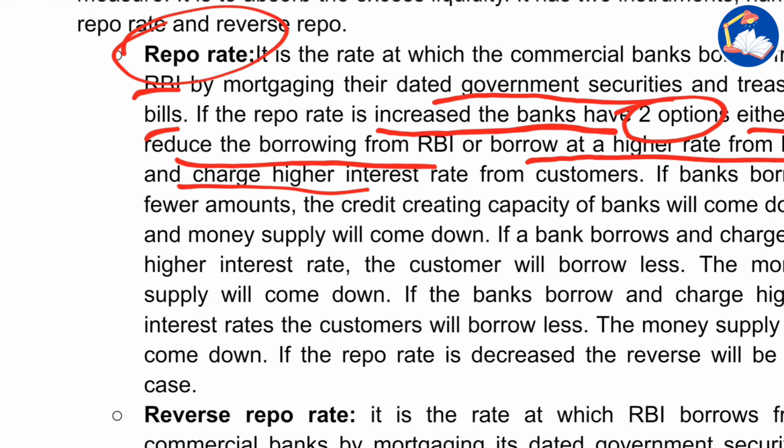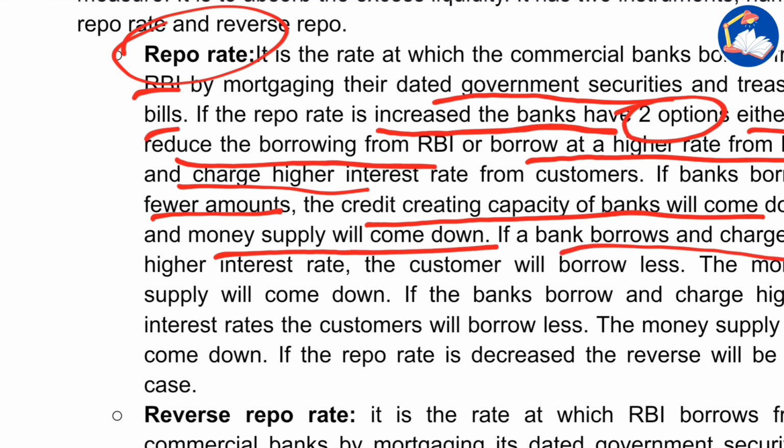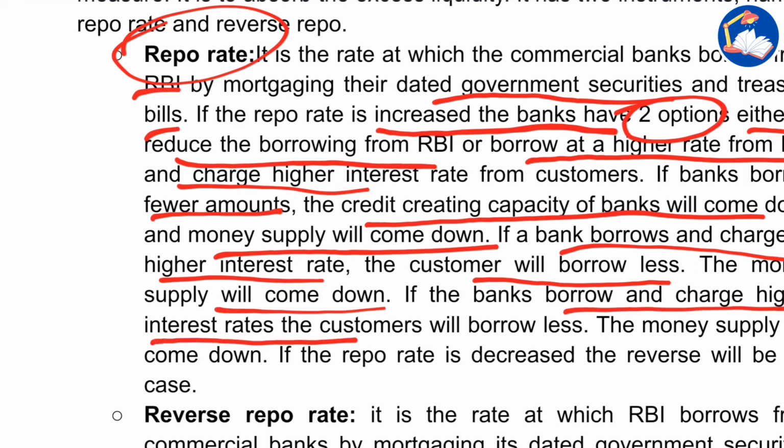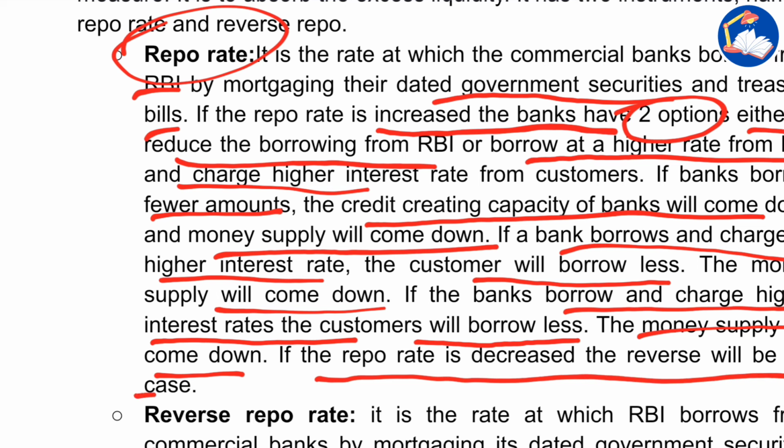If banks borrow lesser amounts, the credit creating capacity of banks will come down and money supply will come down. If a bank borrows and charges a higher interest rate, the customer will borrow less. The money supply will come down. If the repo rate is decreased, the reverse will be the case. Just go through it because repo rate is a very important instrument.